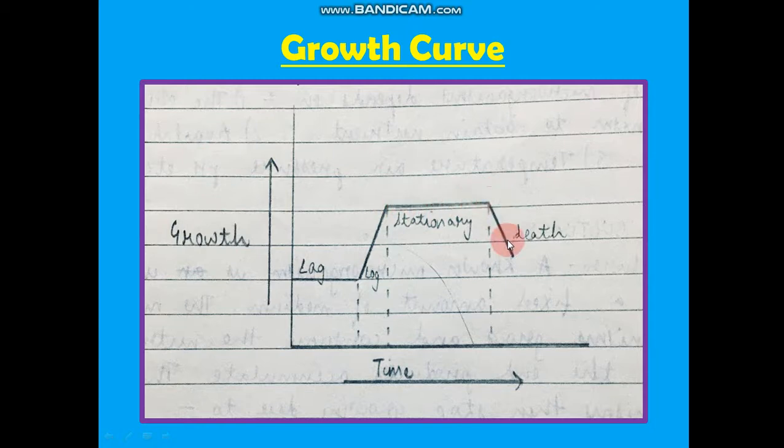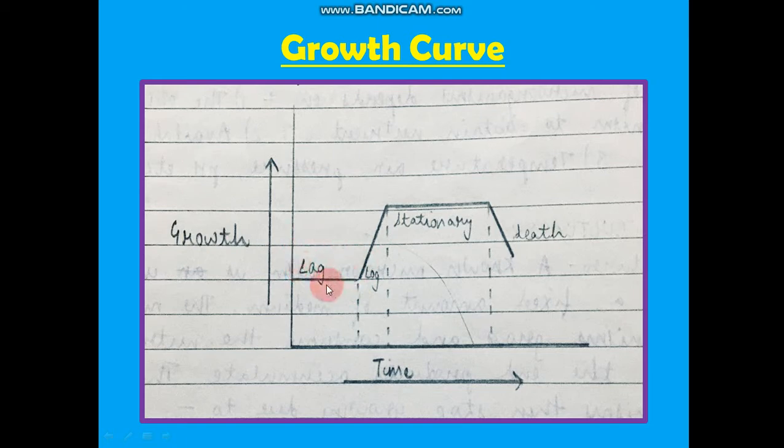Now after that there is a death phase. In the death phase, the complete stoppage of the metabolism occurs, and actually the number of bacteria declines because the live bacteria are dying. Live microorganisms are dying because of the scarcity of the nutrient medium. Okay, understood? Let us now understand it in a different way. One more example I'll give you. Lag phase, you understood it.